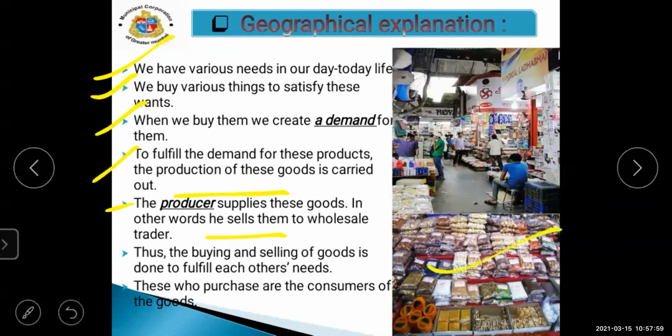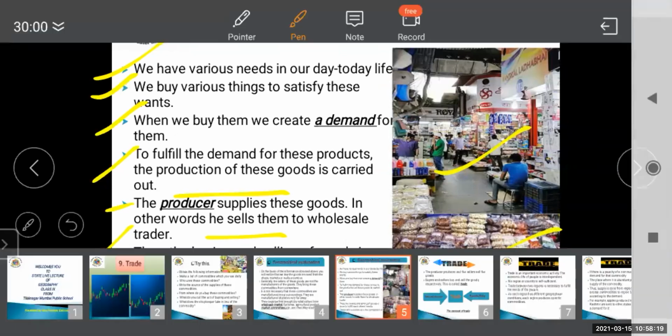The image you can see on your screen is the wholesale market. Okay, if you want to purchase the product in bulk, in a large quantity, from where will you get the product? From the wholesale market. Okay, thus the buying and selling of goods is done to fulfill each other's needs.